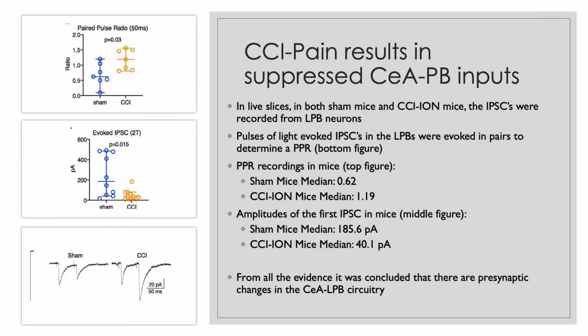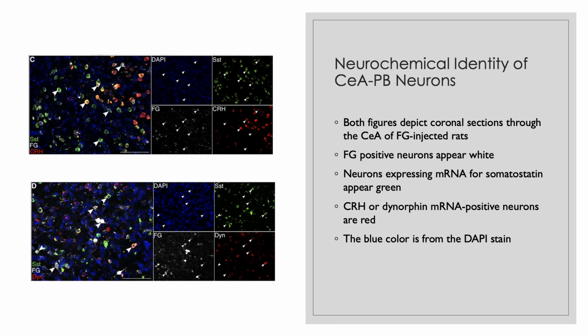So the CCI pain results in suppressed CEA-PB inputs per the PPR recordings in mice and the amplitudes of the first IPSC in mice. In this slide, we are looking at the images used to identify CEA-PB neurons. The FG positive neurons appear white, the somatostatin neurons appear green, CRH or DYN neurons appear red, and the blue color is from DAPI stain.